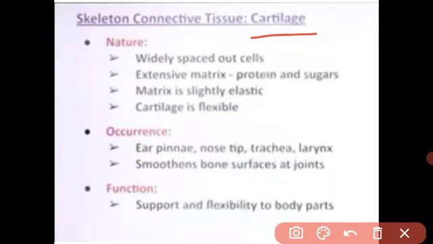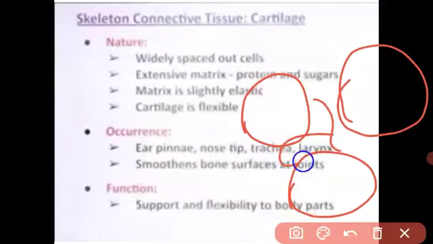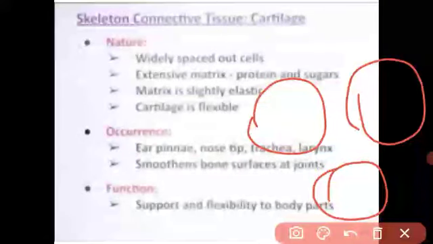Cartilage is a skeletal tissue. Got it? Cartilage is also a special type of connective tissue. First we see the characteristics of cartilage. Widely spaced cells: in the cartilage, in between the cells there is a space.